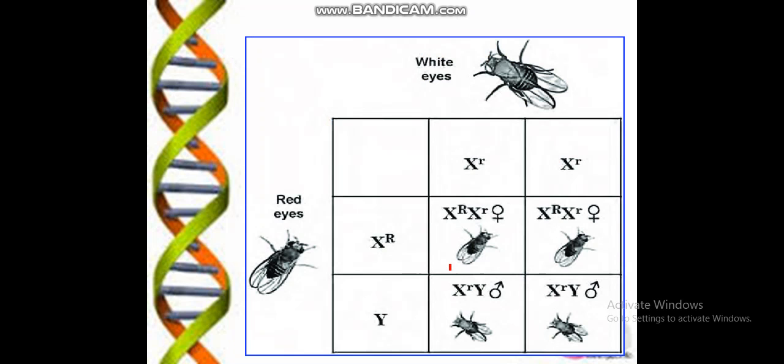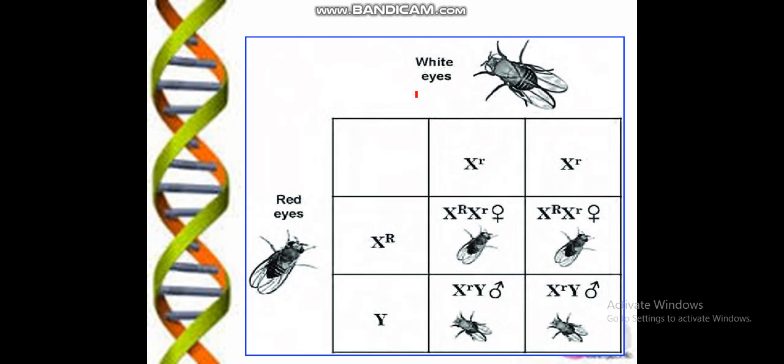You can also make it like this. Here is the white-eyed female and red-eyed male, and this indicates the red eye color, and this small one indicates the white-eyed color. This is a pure female, as the female carries the XX chromosome. It means both X chromosomes carry the eye color which is white.